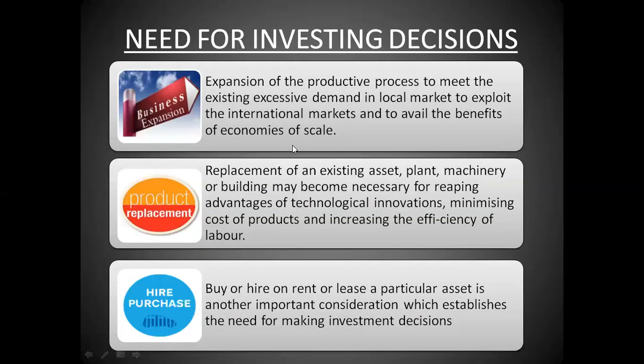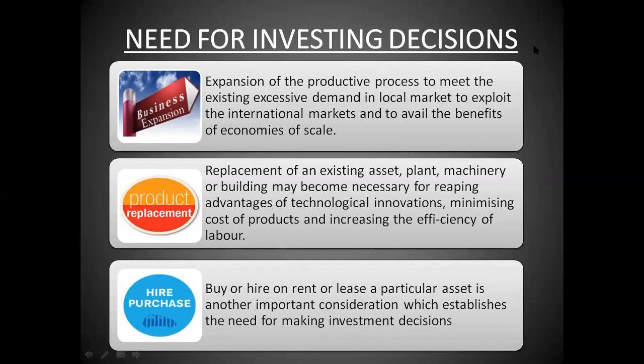Now, next is, what is the need for investing decisions, or where do we actually invest the money? So there are three categories in which we can invest our money.